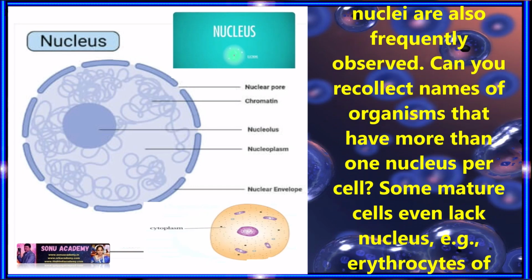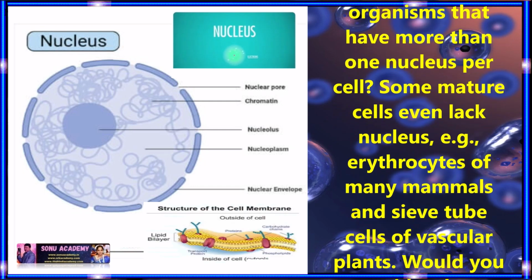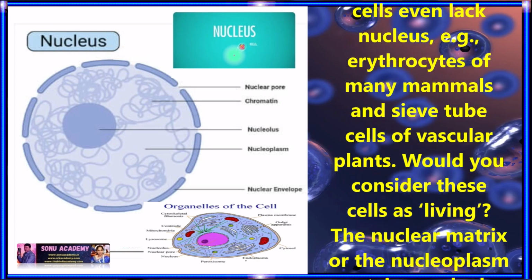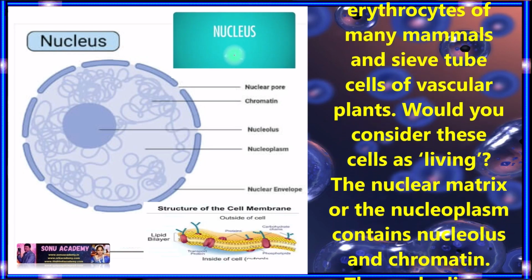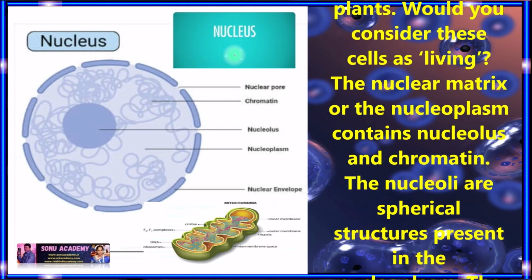Can you recollect names of organisms that have more than one nucleus per cell? Some matured cells even lack a nucleus. Example, erythrocytes of many mammals and sieve tube cells of vascular plants. Would you consider these cells as living?